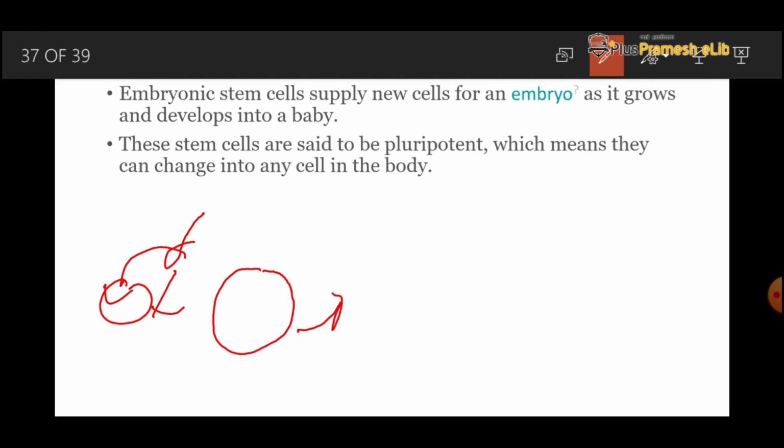That organism contains RBC, nerve cells, liver cells, muscle cells, etc. So we can call this cell a pluripotent cell because it developed different types of cells. We can extract the embryonic stem cell from the umbilical cord, or we can extract human body stem cells from the umbilical cord.